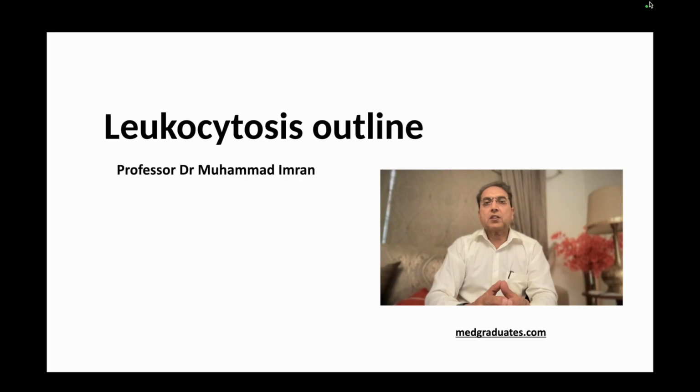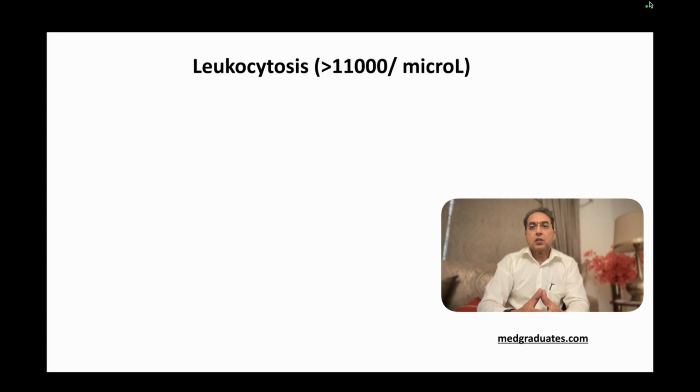Now let's see if a patient presents with leukocytosis. How should we proceed? What is leukocytosis? It's actually a white cell count which is more than 11,000 per microliter. Now if we see there is leukocytosis, there is tissue infiltration or no infiltration.